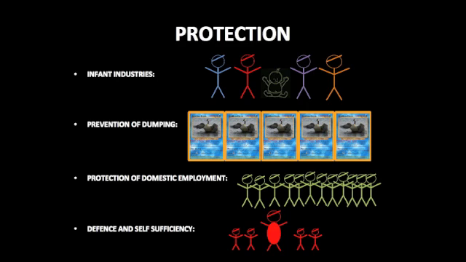Prevention of dumping. Dumping is the practice of exporting goods to a country at a price lower than their selling price in the country of origin. Larger groups may dump unwanted or fake cards on smaller groups.